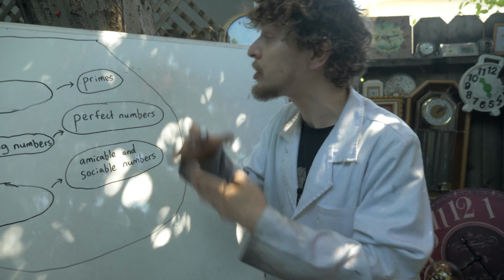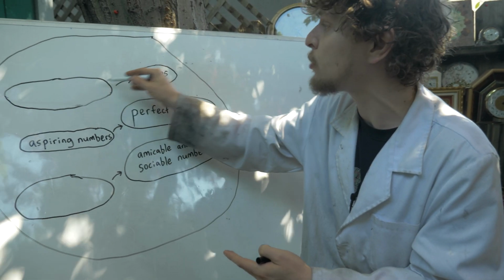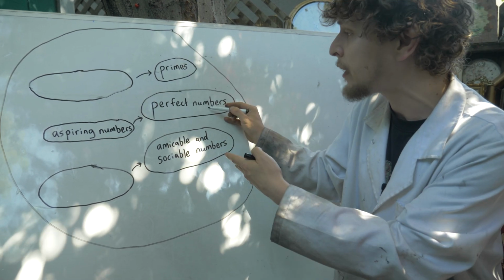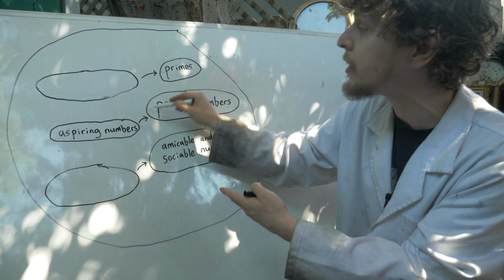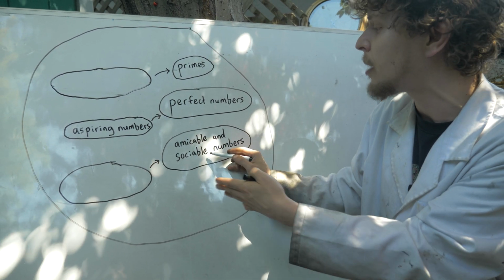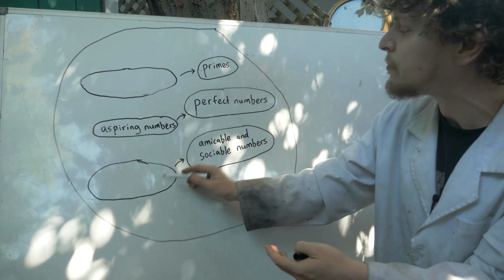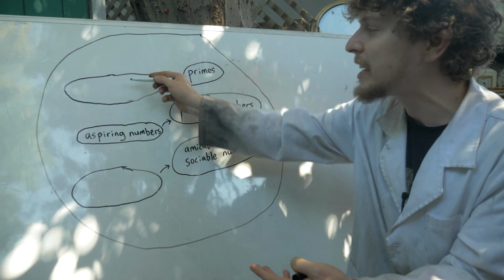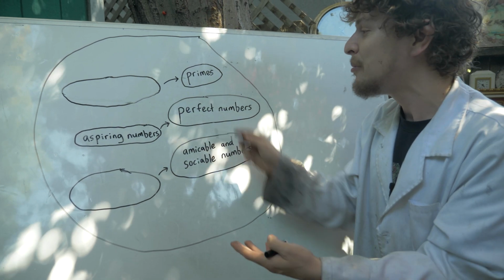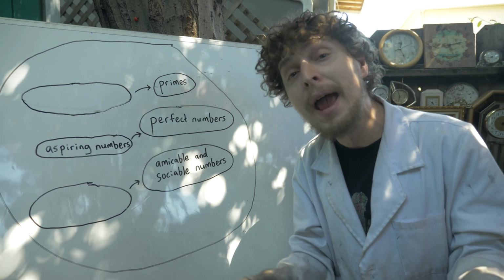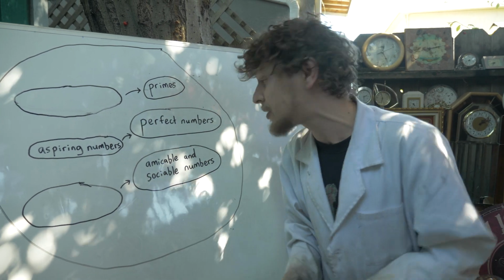So any number seems to either be a prime or crash into a prime, which sends it to 1 and then 0, or be a perfect number or an aspiring number that crashes into a perfect number, or be an amicable or sociable number with a loop, or perhaps some number that flies into one of those loops. But there's some gaps in the fun nicknames. Why do these ones get nicknames and those ones don't? So I'm gonna make up some more nicknames. Who's gonna try and stop me?